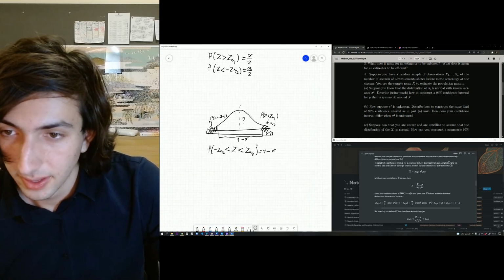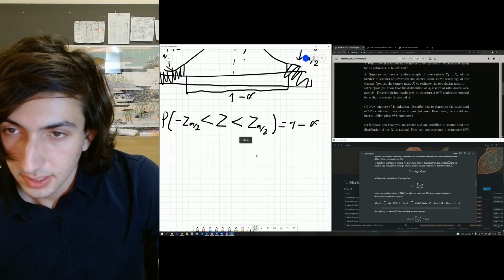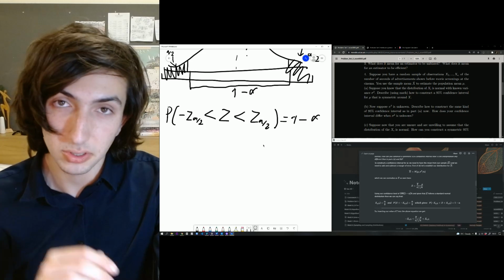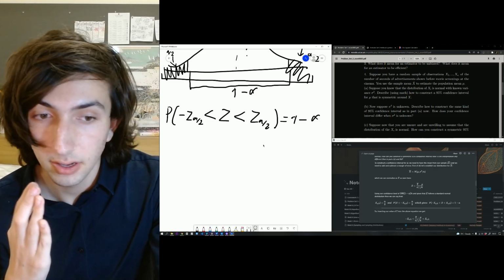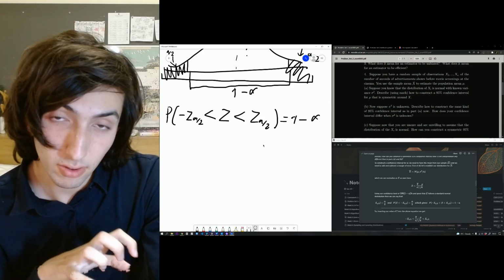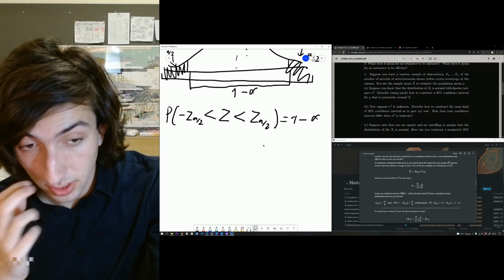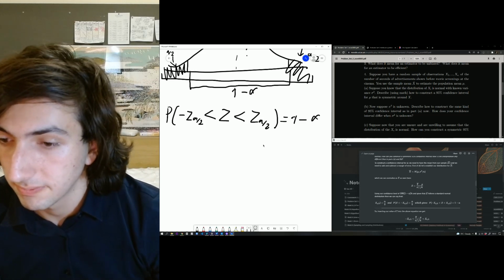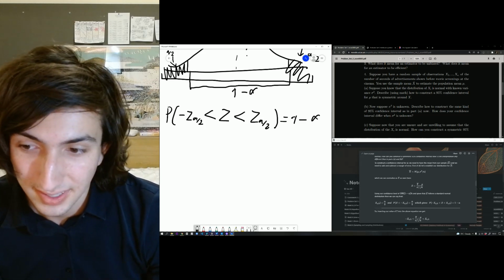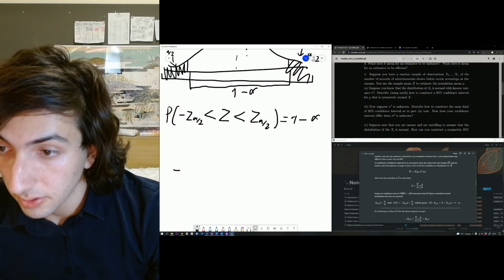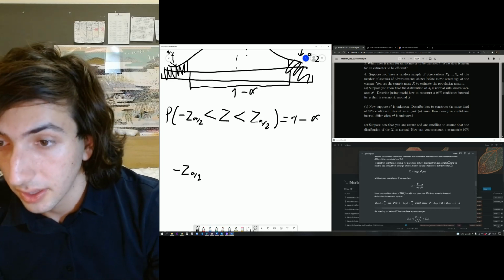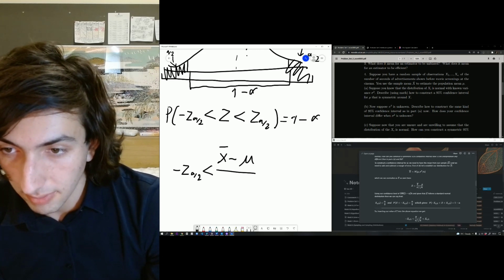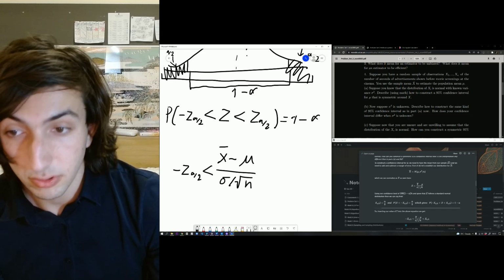There we go. Okay, so moving on, we remember what Z was equal to. It was equal to the sample mean minus the mean, over the standard deviation, which was sigma over root n. So we're going to insert that in here. So we've got the interval: minus z alpha over 2 is less than, and we insert the value we got earlier, x bar minus mu over sigma over root n.